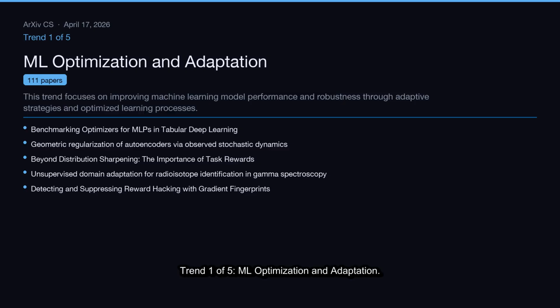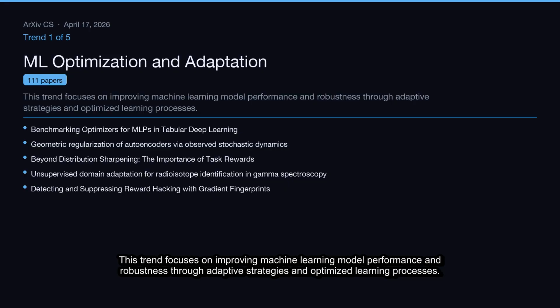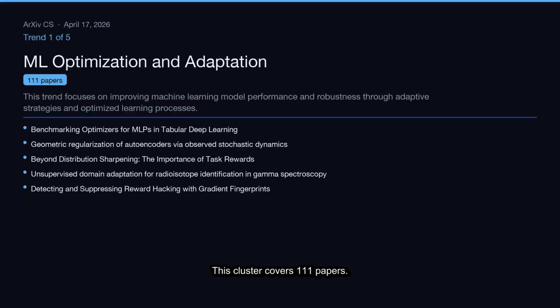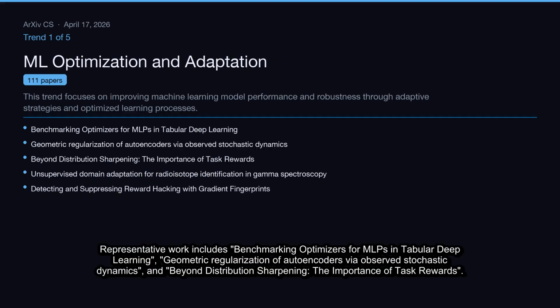Trend 1 of 5, ML Optimization and Adaptation. This trend focuses on improving machine learning model performance and robustness through adaptive strategies and optimized learning processes. This cluster covers 111 papers. Representative work includes benchmarking optimizers for MLPs and tabular deep learning, geometric regularization of autoencoders via observed stochastic dynamics, and beyond distribution sharpening, the importance of task rewards.